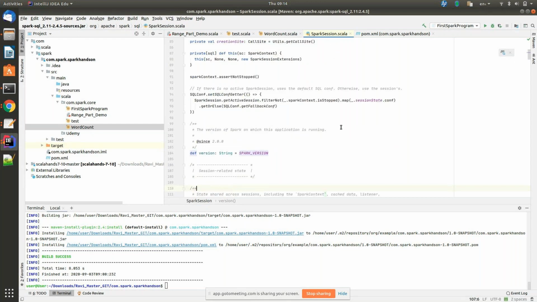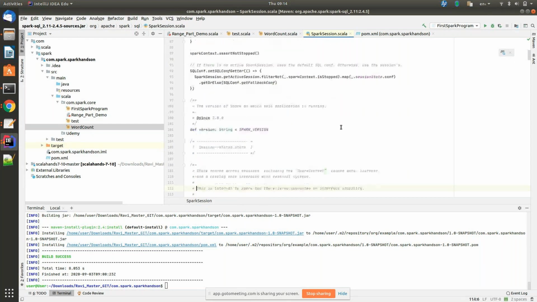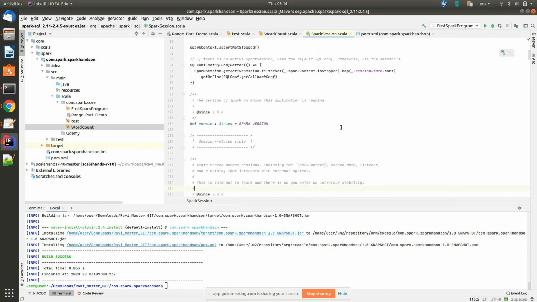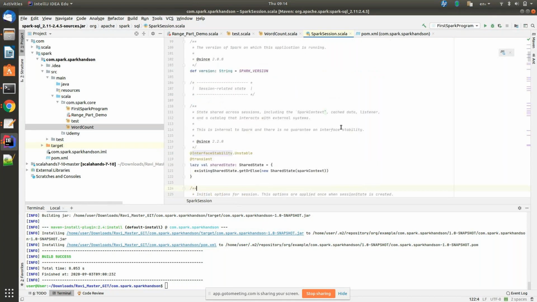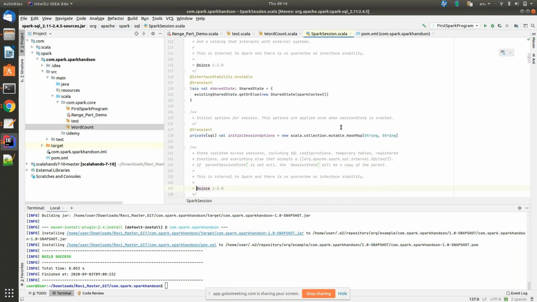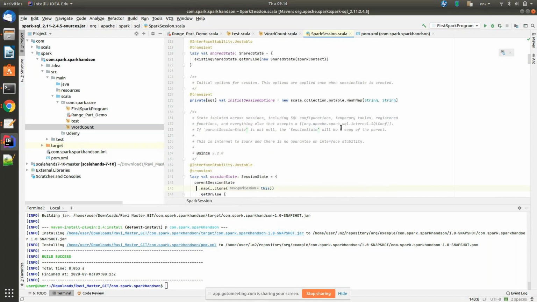You can see the source code, guys. Okay, I don't want to put you in more trouble. You can see the source code. I can read. You have a comment here. The comments are meant for reading the document purpose only. Come down. Still come down. Down. There are different ones.